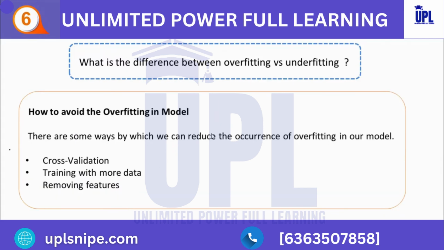So there are some ways by which we can reduce the occurrence of overfitting in our models. The first one is cross-validation. Second, we can train with more data. Then we can remove features too. We can apply early stopping of the training too. Along with that, we can also apply regularization as well as ensembling.